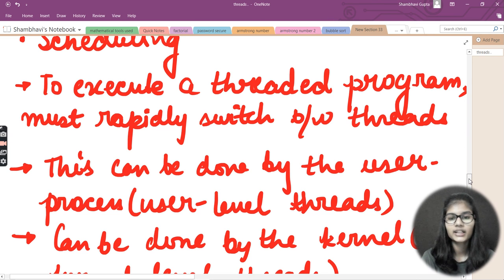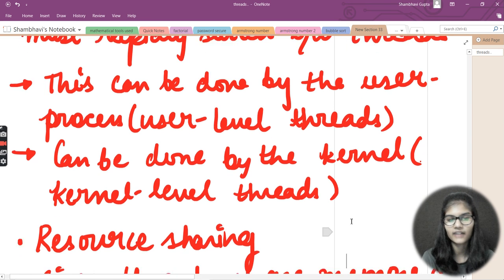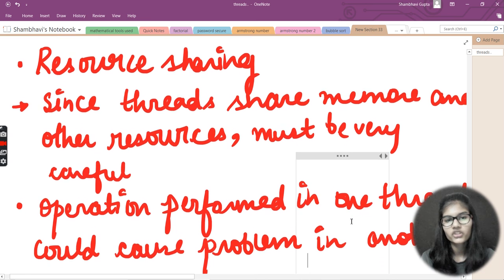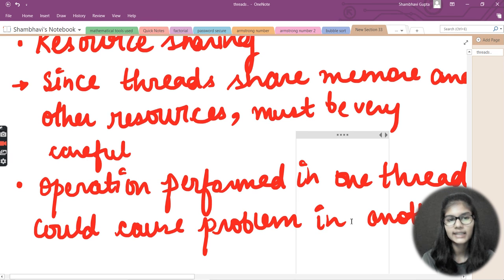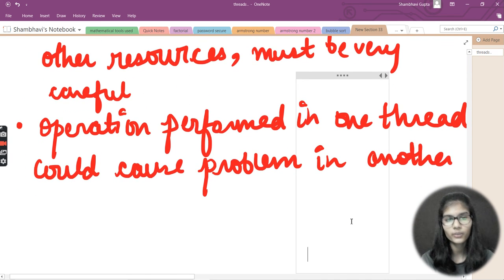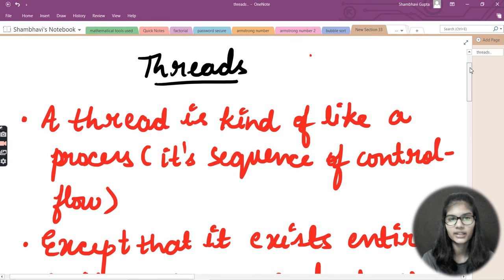Now, how can we do that? It can be done in two ways: the first is the user process and the second is the kernel. We'll discuss these in detail afterwards. Another problem is resource sharing. Since threads share memory and other resources, you must be very careful while sharing. Also, whatever operations are performed in one thread can cause problems in other threads. So these are the problems that occur, and I have discussed what threads are and what comes under threads.